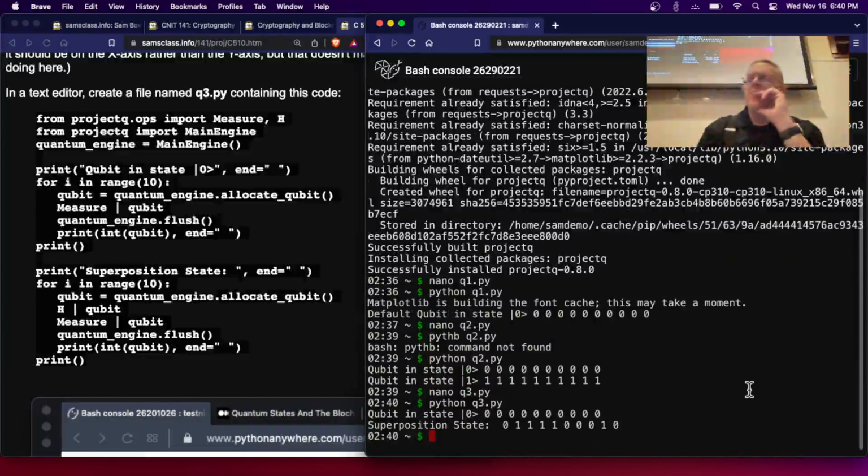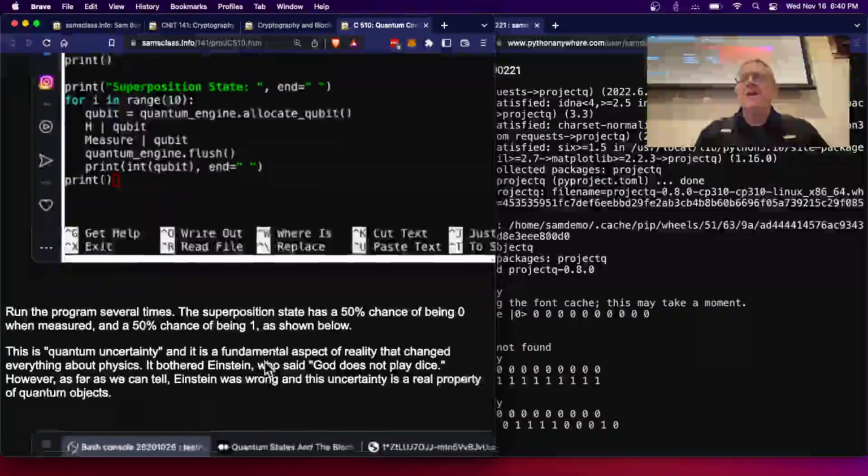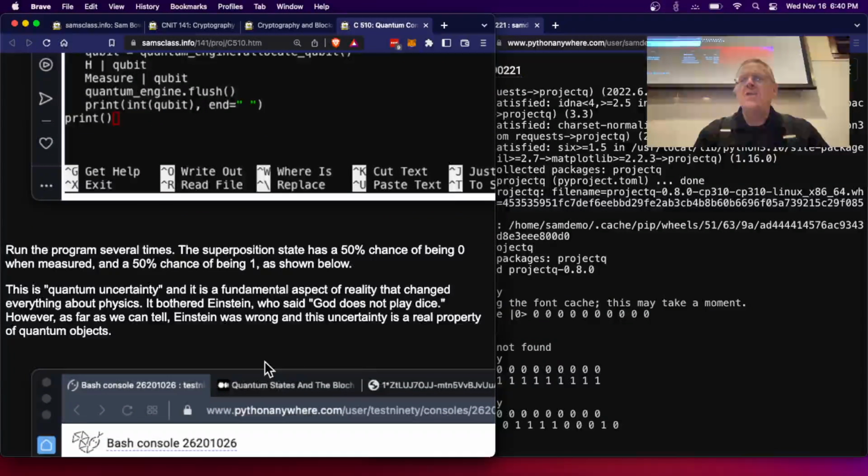All right. And so originally it was in a state of 0. After I turned it into a superposition state, now half the time I measure it, I get 0, and half the time I get 1. That's what an uncertain state of a qubit is. So now that's quantum uncertainty, and this is the heart of it. This is why a qubit is much more powerful than a bit.